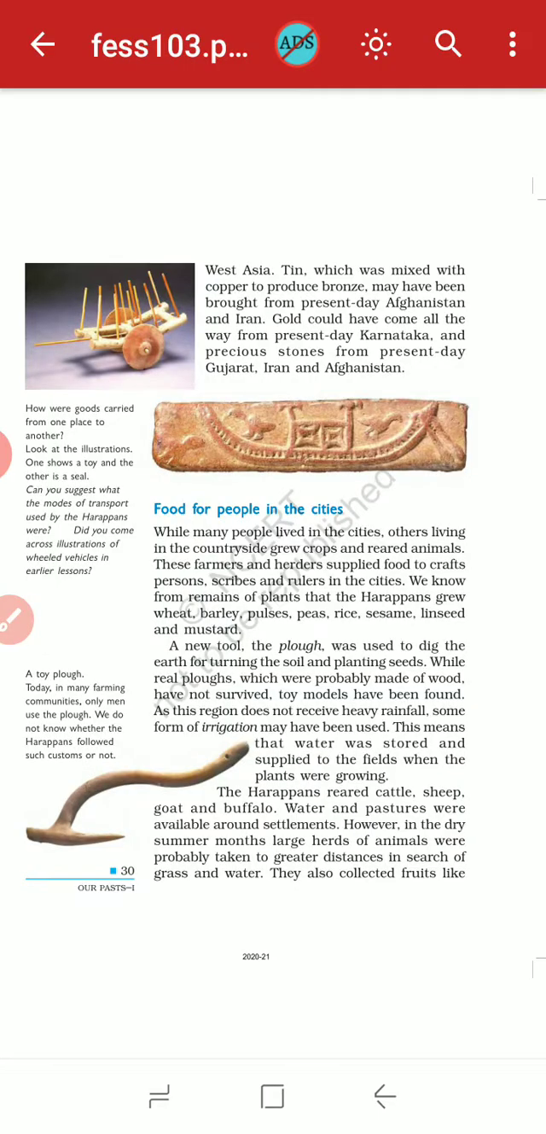And also, when there was scarcity of water, if they faced a problem of drought, what did they do? They took the animals to greater distances in search of grass and water, and while searching, they collected fruits also, they hunted, and they also gathered fish.